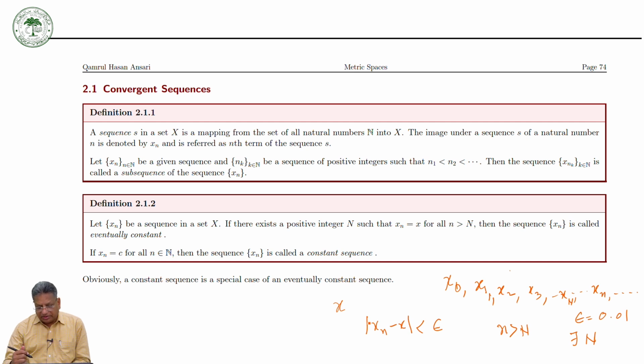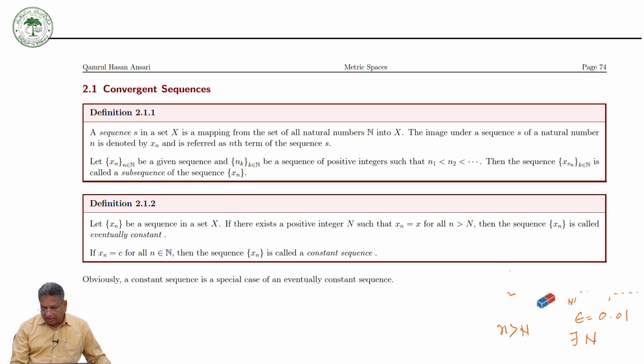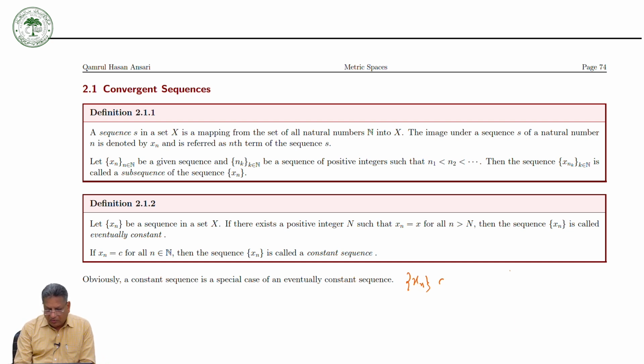Now here the important thing is that for each epsilon, so what was the definition? The definition of a convergent sequence in real analysis was, suppose I have a sequence xn of real numbers, okay.